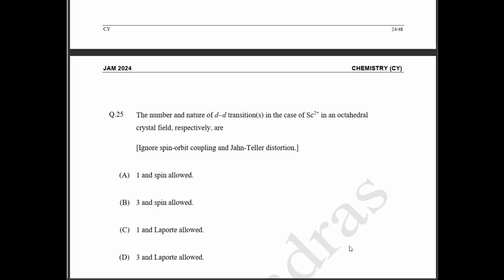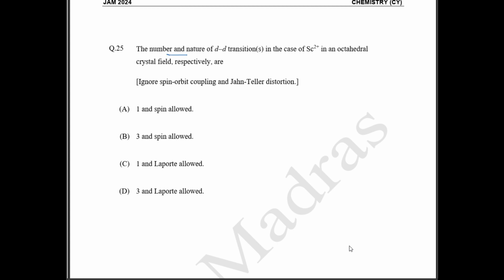25th question. The number and nature of d-d transition in case of scandium 2 plus in an octahedral crystal field respectively are. So scandium electronic configuration, scandium is your 21st one, which is going to be 3d1 4s2. Okay, so scandium 2 plus, this is going to be d1 system. Okay, number of d-d transition எத்தனை possible, it has only one d electron, right? So it can have only one d-d transition.